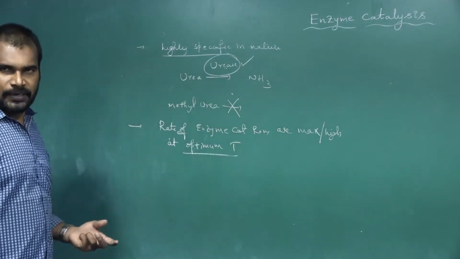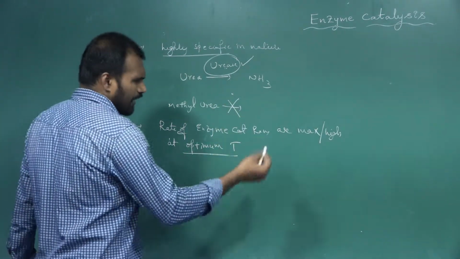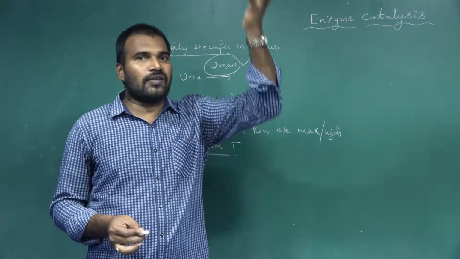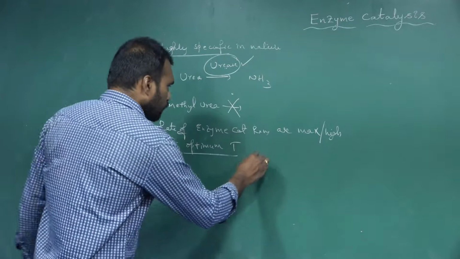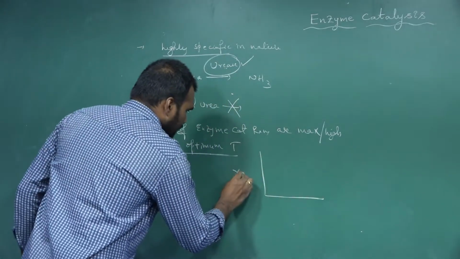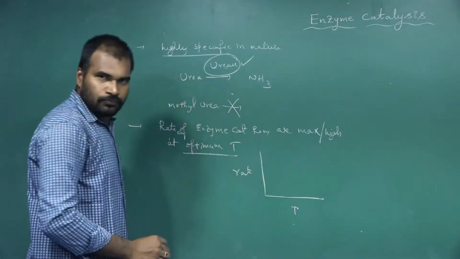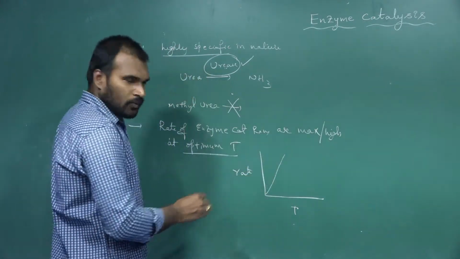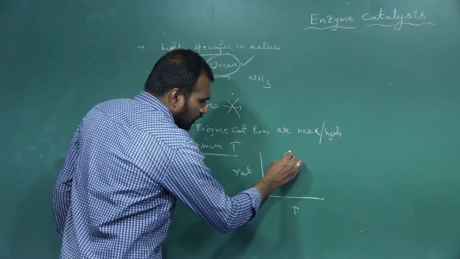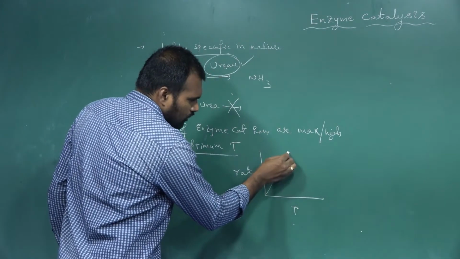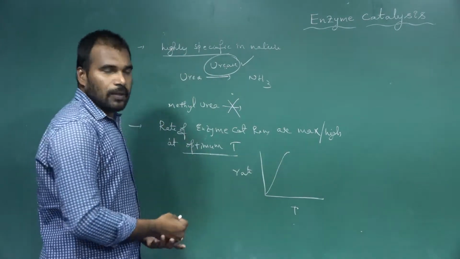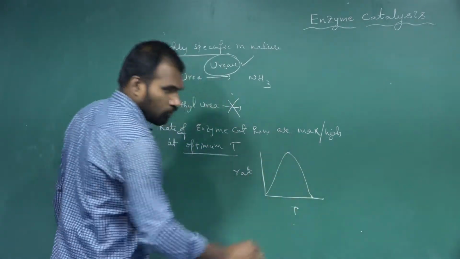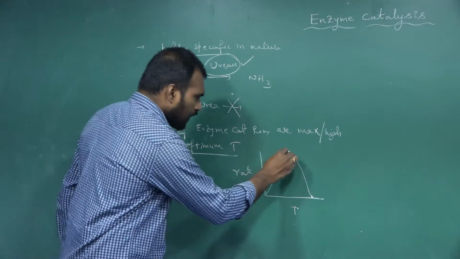What is optimum temperature? Generally, for any reaction, if the temperature increases, the rate of the reaction increases. So let us take this as the rate, and this as the temperature. Now if the temperature increases, the rate will increase. After it reaches a particular temperature, if you further increase the temperature, then the rate slowly decreases and becomes zero also.